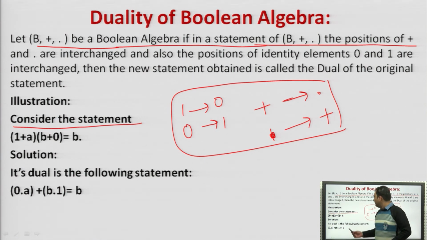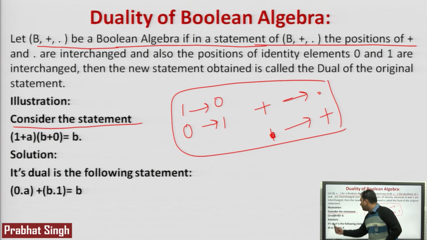So what we have done is replaced 1 with 0 and plus with dot, while A remains as it is, where A and B are the two elements of the set given to us. This is plus as it was, this is B, this is dot, this is 1 is equal to B. So this is a duality.